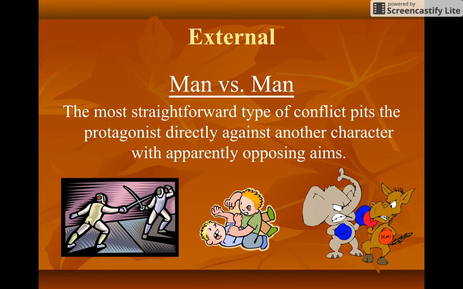First one is man versus man. The most straightforward type of conflict pits the protagonist directly against another character with apparently opposing aims. So as you can see in the pictures, we've got 2 guys fencing here, 2 boys physically fighting, and we have some different characters here also fighting against each other.